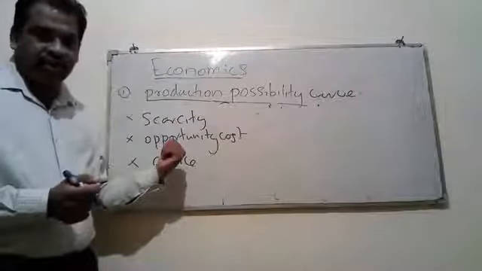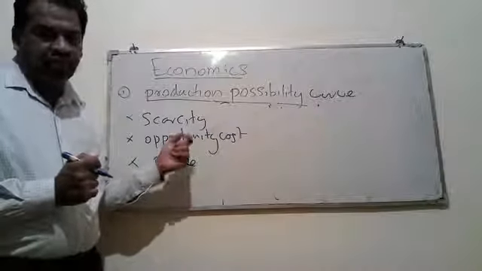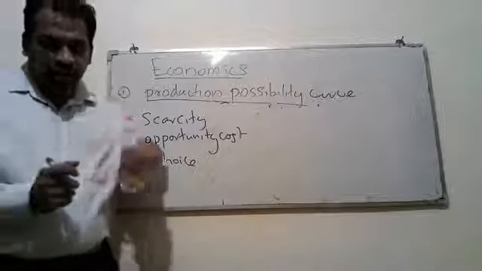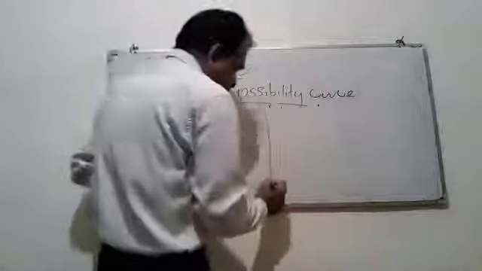When you select the best option among different types of options or alternatives, we will have to reject all the other options. Then among the other options, the best one will be the opportunity cost. Then here we can